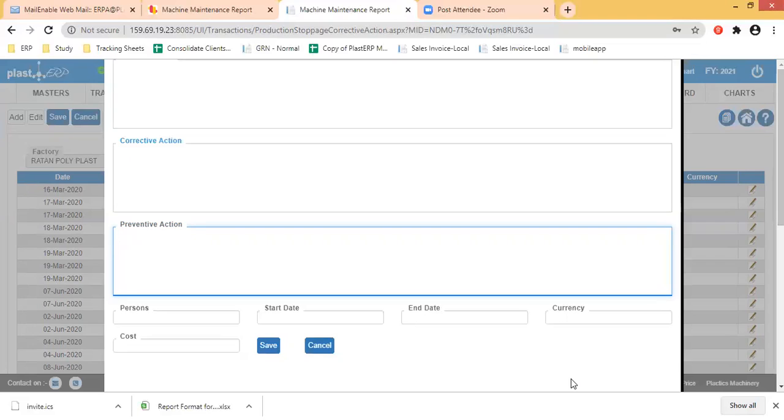So what will happen is all the breakdowns. This is not for preventive. This is for the breakdown. All the breakdowns reported through mobile will appear here, and you can write down your corrective, preventive actions and record it. So you basically wanted a more detailed history, which we are unable to do on the mobile because it's very cumbersome to enter so much data on the mobile. So you can fill it up here. Okay. So this is what my proposal is.